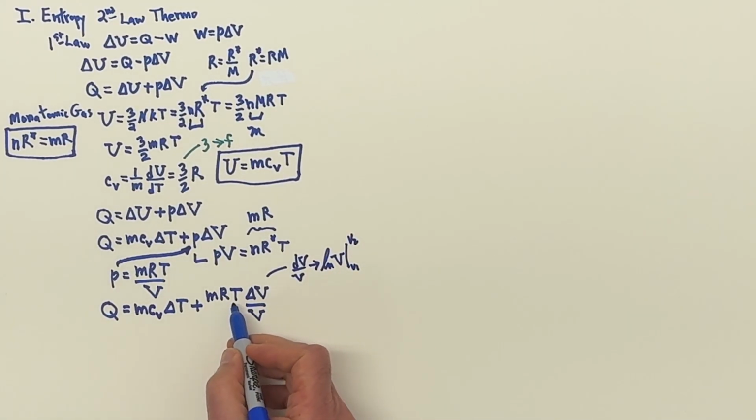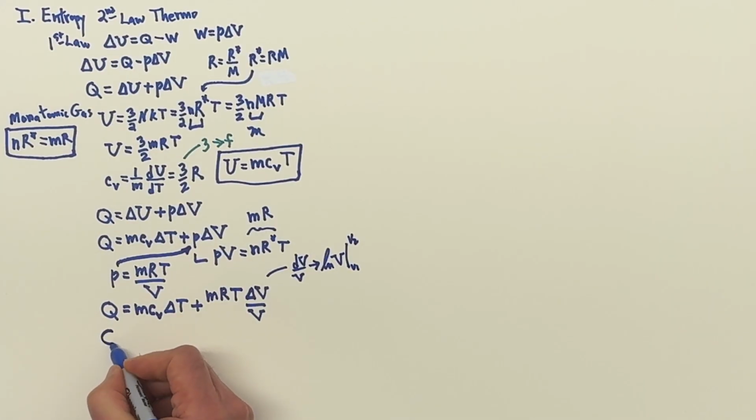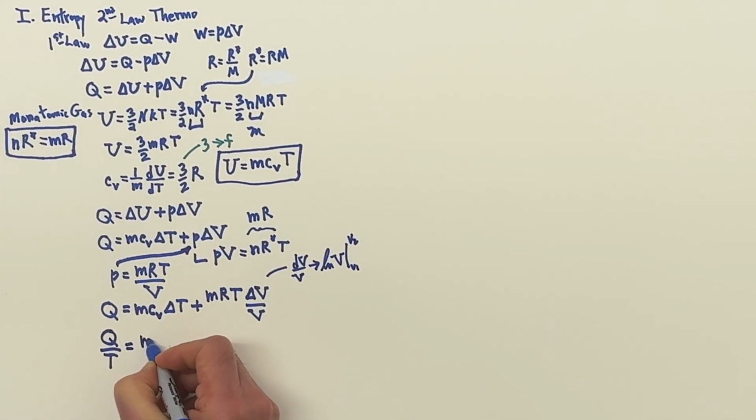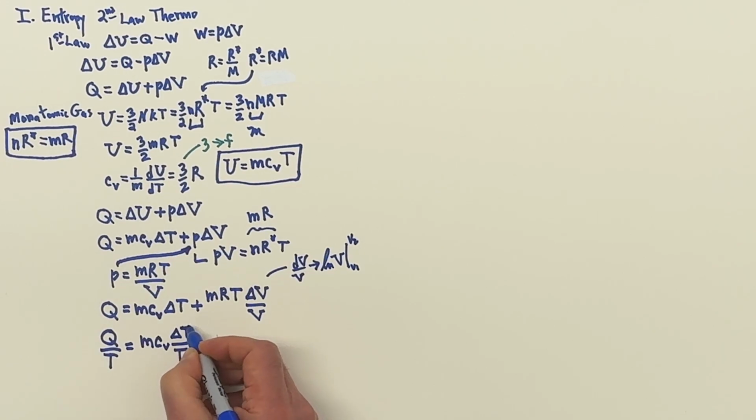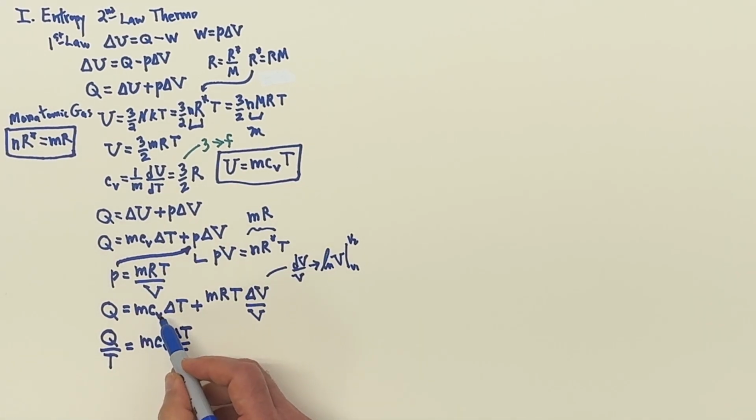So this suggests that I divide by T. If I divide both sides by T to get Q over T, I will get M, the mass of the gas, times the specific heat at constant volume, delta T over T, and this is now the remarkable thing, because I did not mess up the first term. By dividing by T, this term is still going to be path independent.